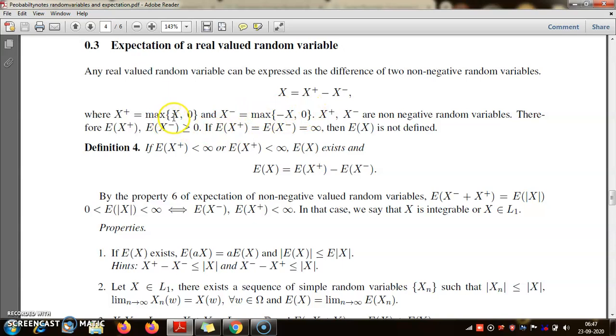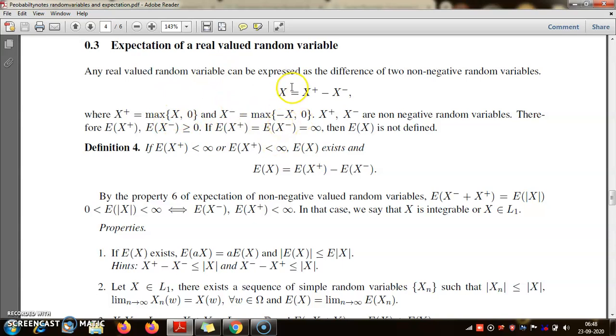Because what is maximum of 5 and 0? That is 5. What is maximum of minus 5 and 0? That is 0. So any positive real number can be written as x equal to maximum of x and 0 minus maximum of minus x and 0, because when x is positive, this part will be equal to x and this part will be equal to 0.